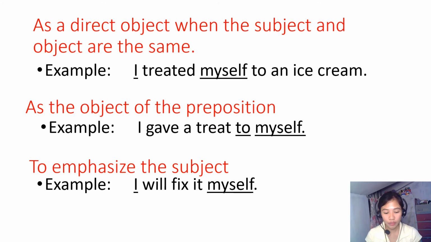Okay, so I'll give you another example about this one. My father will buy me a new toy himself. My father will buy me a new toy himself. So the subject is my father, and to emphasize the father, I use himself. He himself will buy me a new toy. Okay.